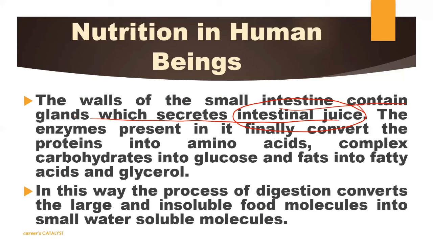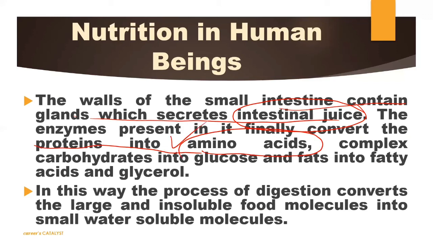Okay, it's good कि आपको इनके नाम याद नहीं करने. So intestinal juice you can say here. This intestinal juice basically finally converts the food. Okay, अभी तक भी हमारा food completely digest नहीं हुआ है. The intestinal juice which is released by the wall of the intestine will help to digest your food, because the simplest food that we need to absorb by our cells is, you know what, protein should be converted into amino acid.